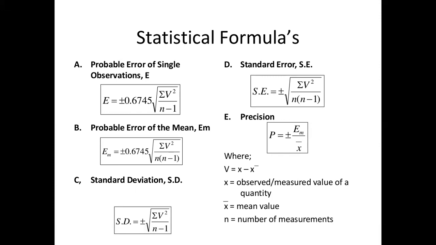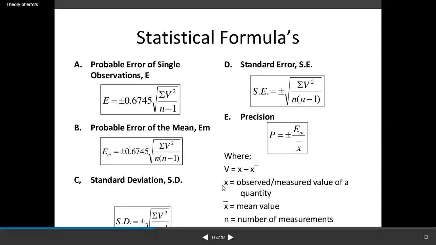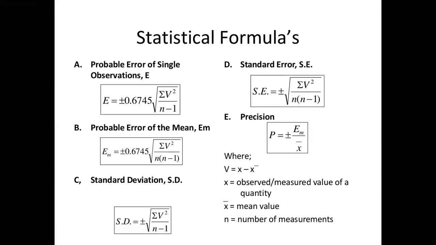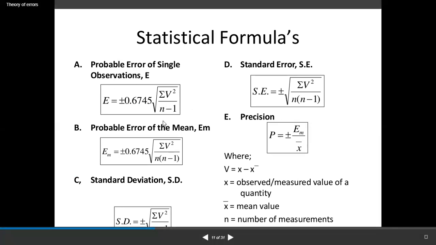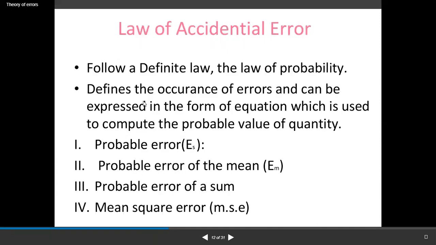Next is the precision, equal to plus or minus EM upon x bar, where v is equal to x minus x bar, x is an observed quantity or measured value, x bar is the mean value and n is the number of measurements. So these are the statistical formulas: probable error of a single observation, probable error of the mean, standard deviation, standard error, and precision.